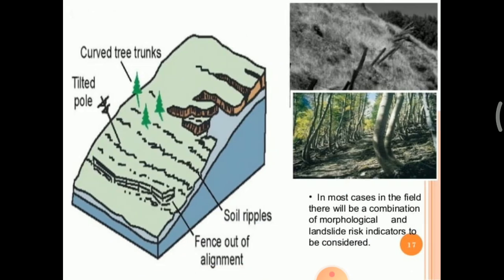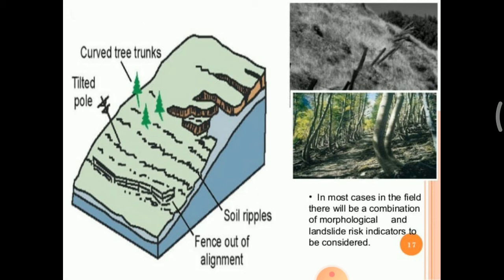Here we can see the tree trunks and the tilt pole get curved, which are indicators of the landslide. And the soil gets ripples and the fences get out of alignment.